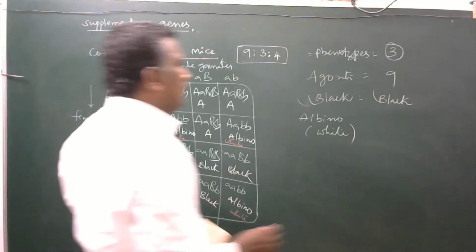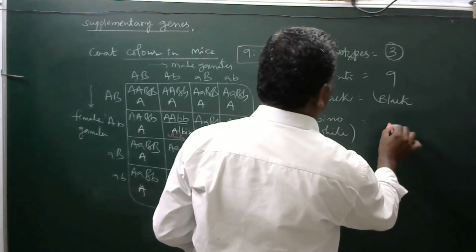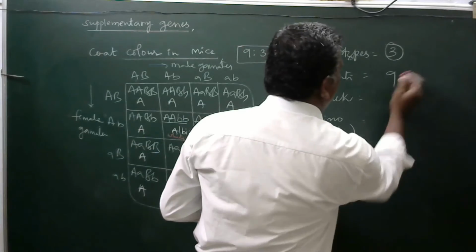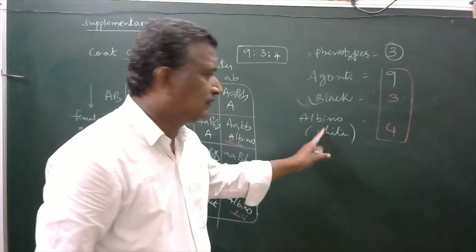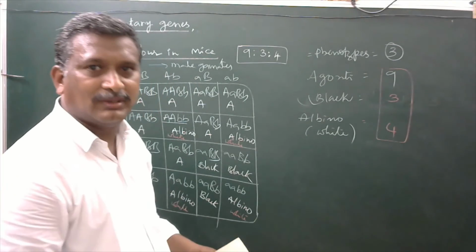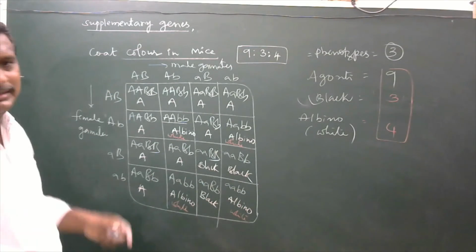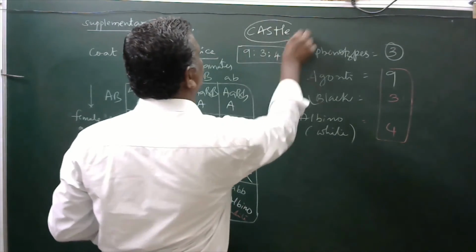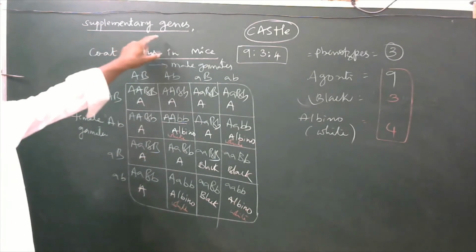So how many are with white? 1, 2, 3, 4. Black numbers are 3. Albino, that is white, numbers are 4. Agouti numbers are 9. So 9 is to 3 is to 4 will be the phenotypic ratio that was developed in this, identified by Cassill. This is one of the examples for supplementary genes.